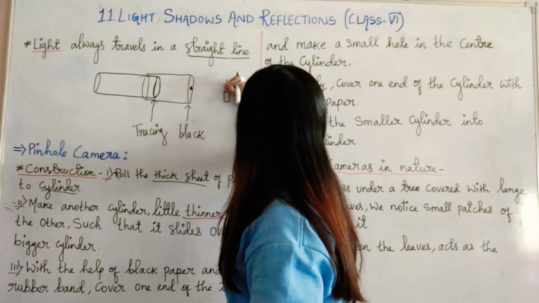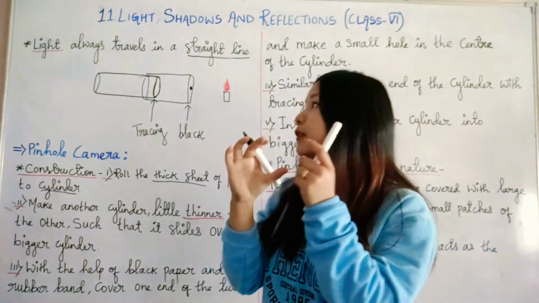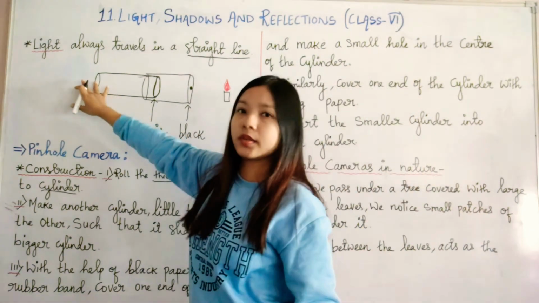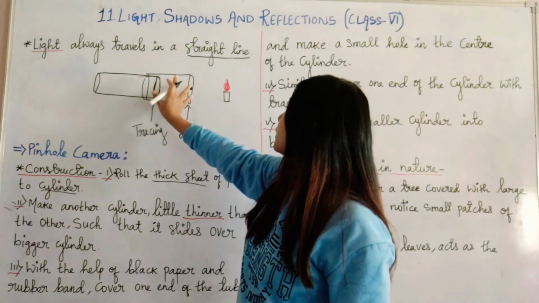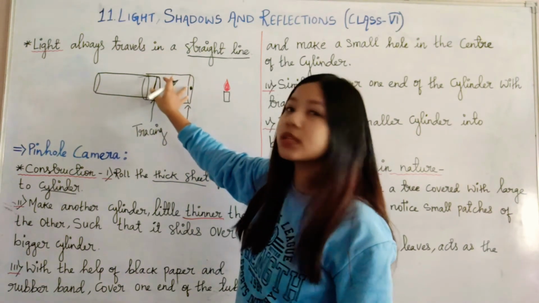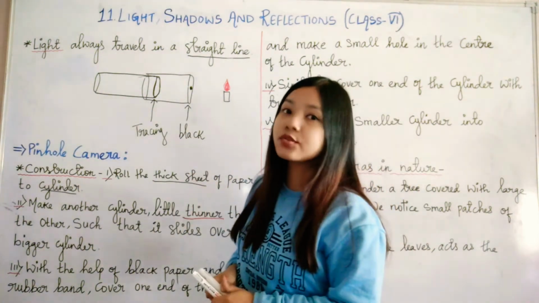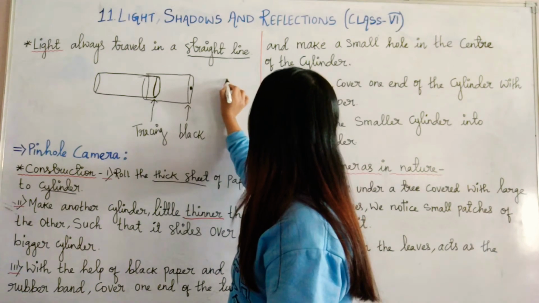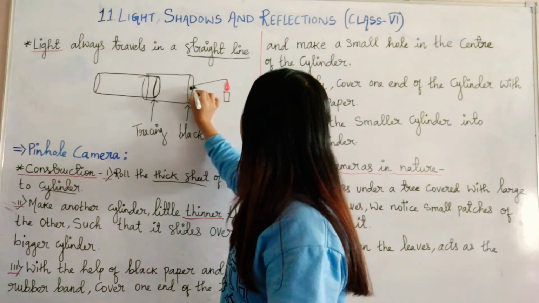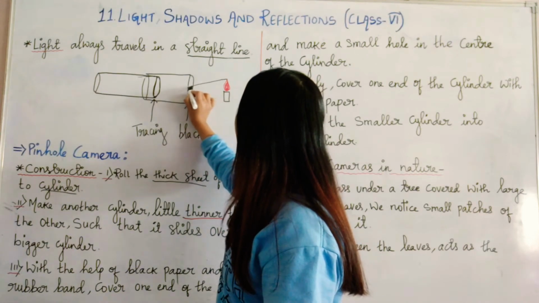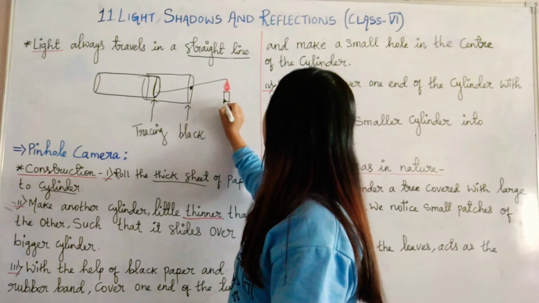Let's say we have placed a lit candle here and we will try to observe. This side will be open. Okay, you remember. Then we will try to observe this candle through this hole. Then what will happen? You remember, light always travels in a straight line. So the light rays in a straight line will enter through this hole and fall on this paper.